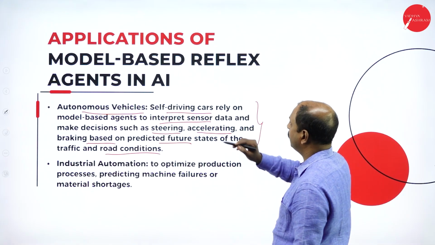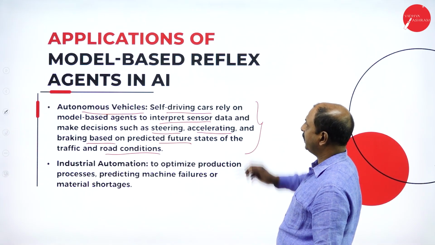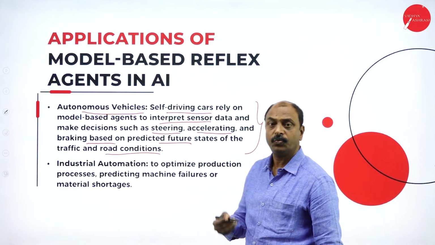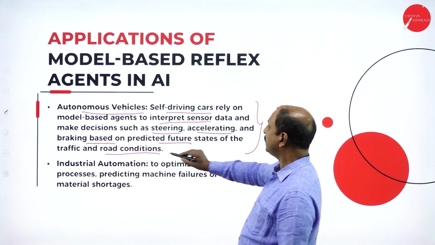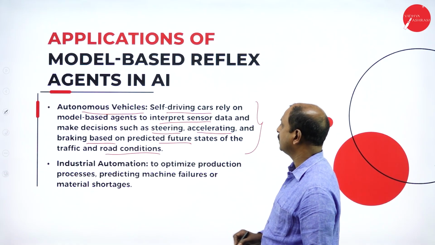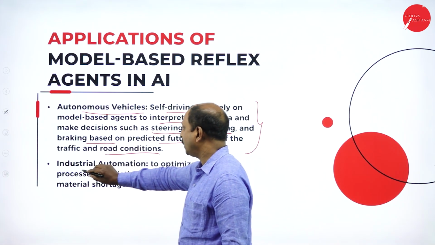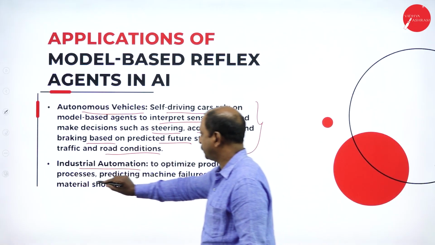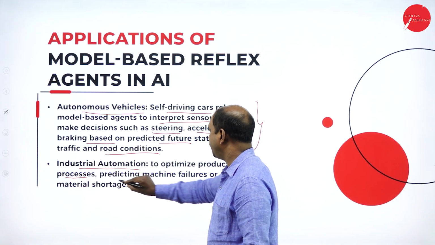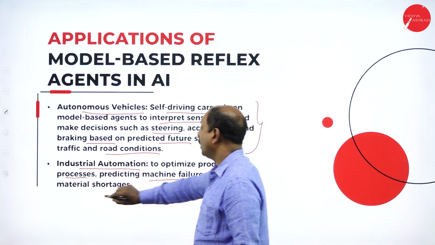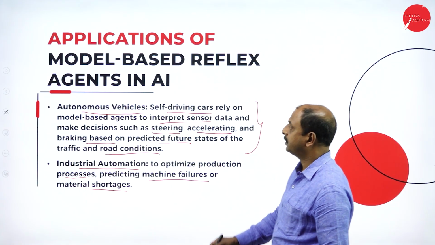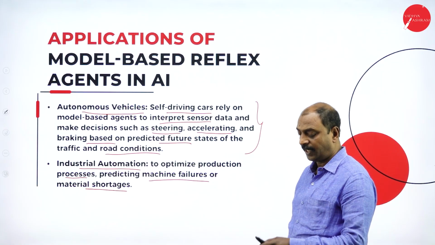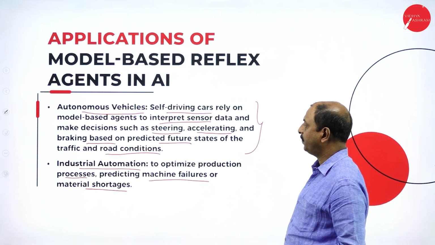This is another important application of the model-based reflex agent. It works based on predefined models. Next one is industrial automation, to optimize production processes and predict machine failures or material shortages. These are all industrial applications of AI or model-based reflex agents.